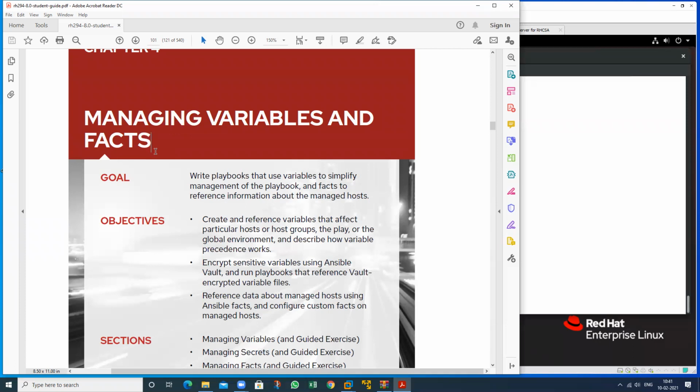Any machine always has these facts. In my control node machine also, if I want to check my control node RAM, I can. Both local and remote can be checked by using facts, and these can be defined for the local host and for the remote host also. So both are for local and remote.